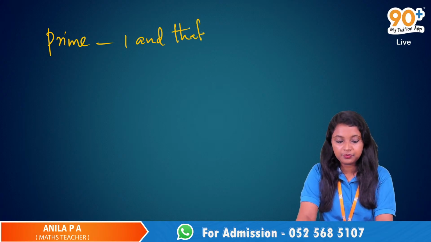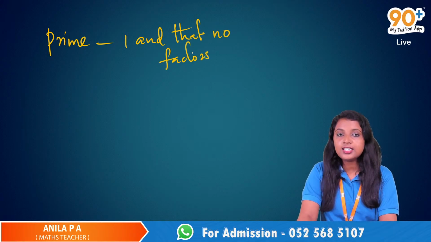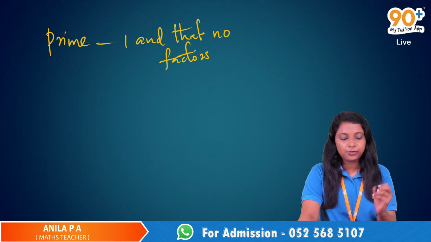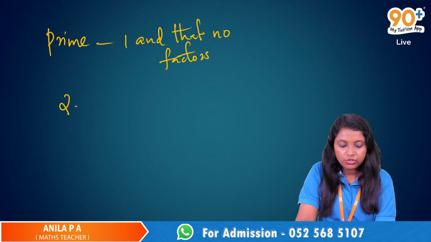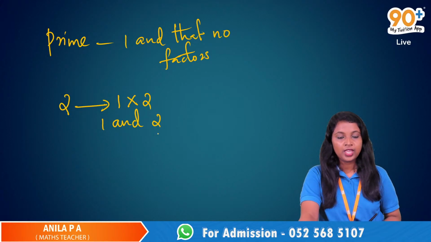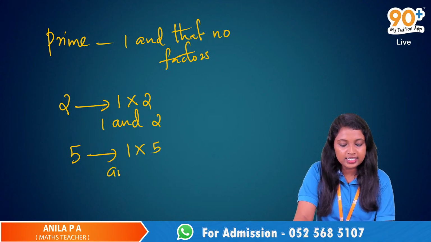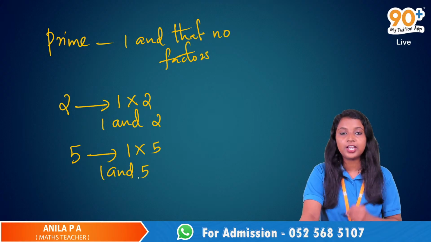number itself. Okay, 1 and that number as the factors. Such numbers are known as prime numbers. For example, when we take 2, 2 has only two factors, 1 and 2. Okay, 1 and 2 are the factors of 2. When we take 5, it has only 1 and 5 as the factors.